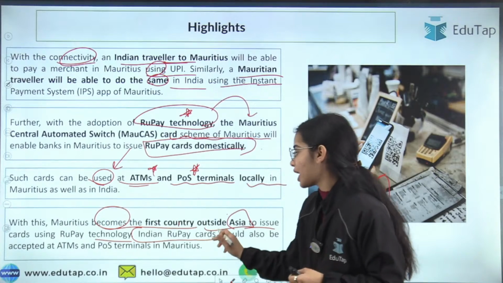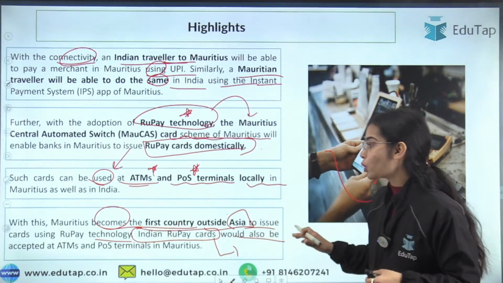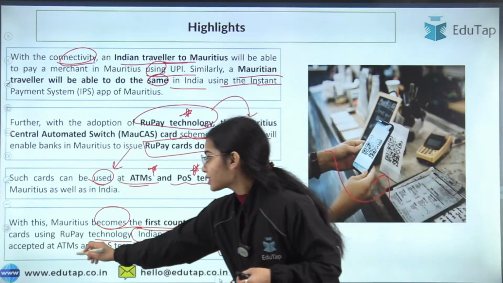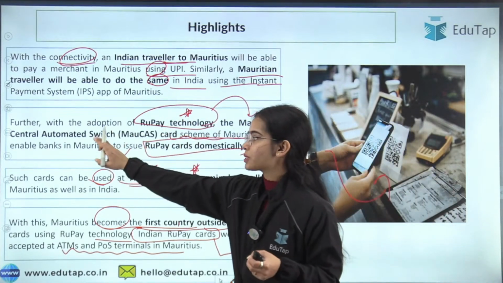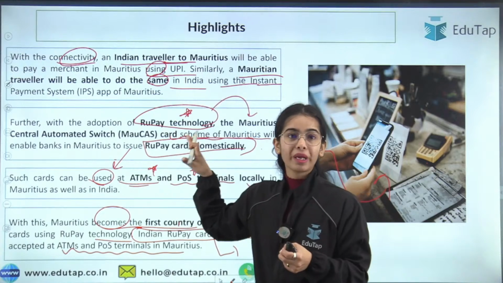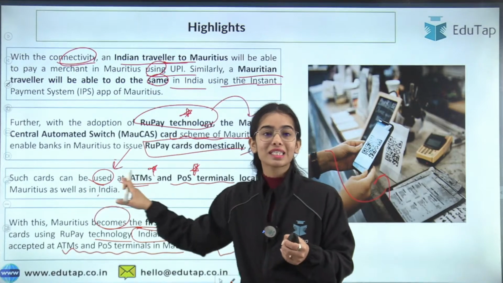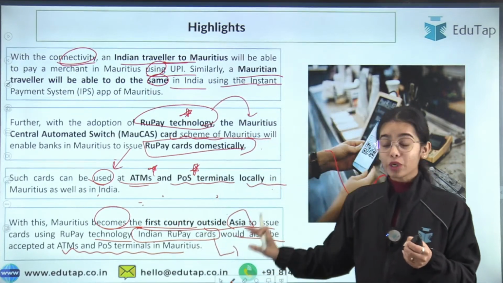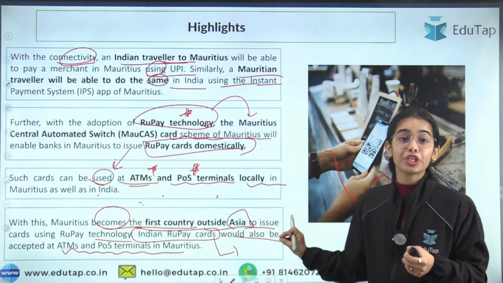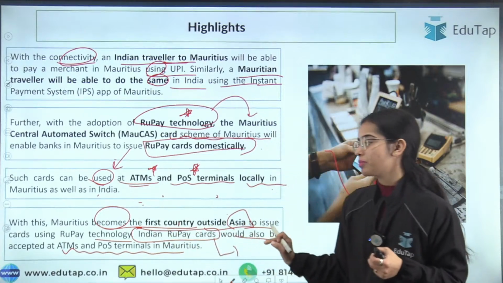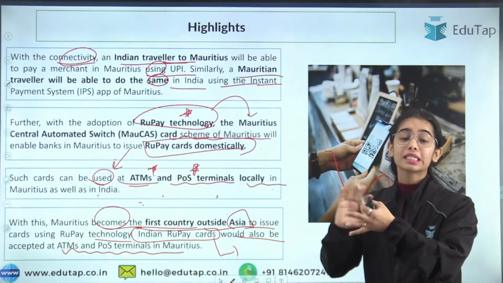And the Indian RuPay cards that are issued by the Indian banks in India, they would also be accepted at the ATMs and POS terminals in Mauritius. So it is not only the Mauritius banks that are issuing the RuPay cards that will be used in the ATMs and POS terminals in Mauritius as well as in India, but also the Indian RuPay cards can also be used in the ATMs and POS terminals in Mauritius. So this is the whole understanding that you need, that in the Mauritius case there is a vice versa thing.